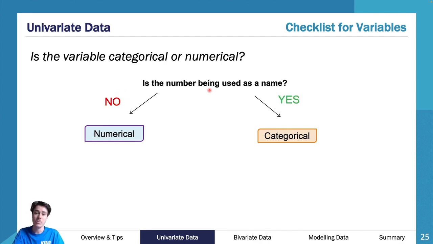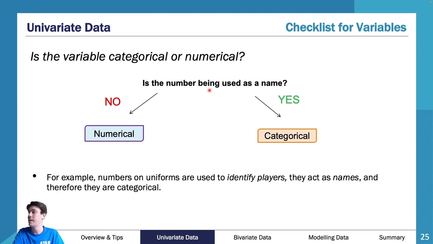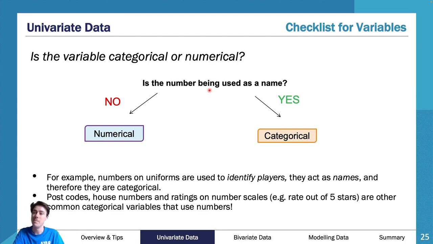So this is that example there. Is the number being used as a name? So postcode. Another way of thinking of this is a house number. Another way of thinking of this is like a rating, so 5 stars. A really common one as well is like shoe size. Shoe size comes in numbers, starts at 0, goes up to ginormous sizes, that's just like 20 or something. They are a number, but they are utilized to describe a size, and therefore we would call that ordinal categorical.